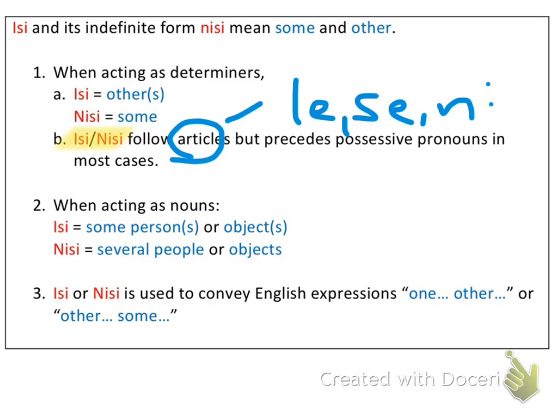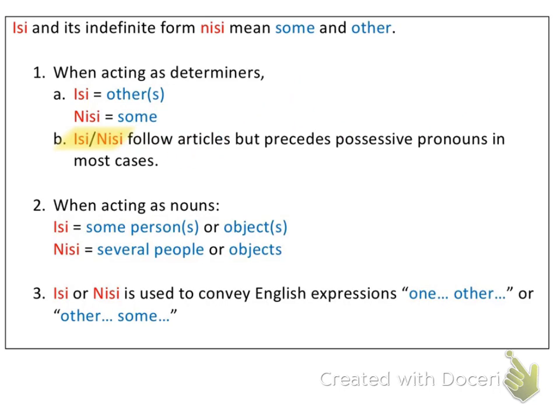But they precede possessive pronouns in most cases, or just normal nouns in most cases, okay? And then when nisi and ec act as nouns, ec normally means some person or persons or objects, and nisi normally means several people or objects. And then also ec or nisi is used to convey the English expressions one, other, or other one, and you just pick one of the two and use it for both, okay?